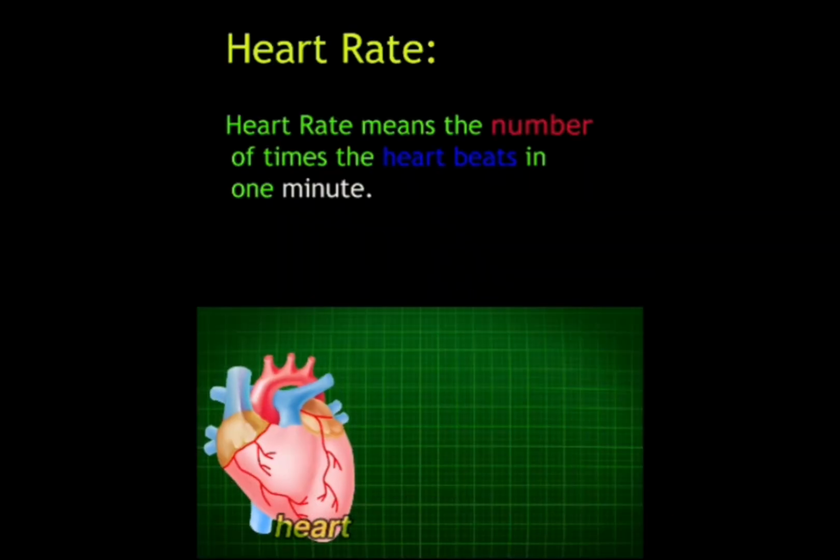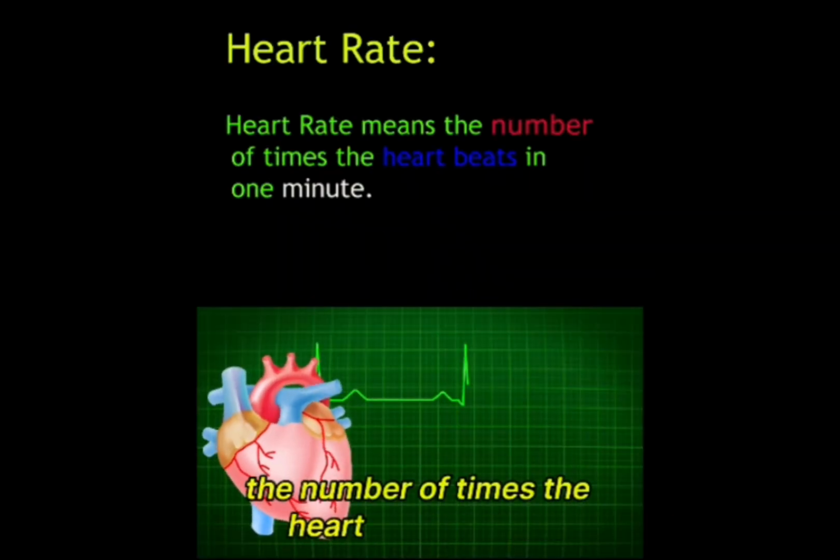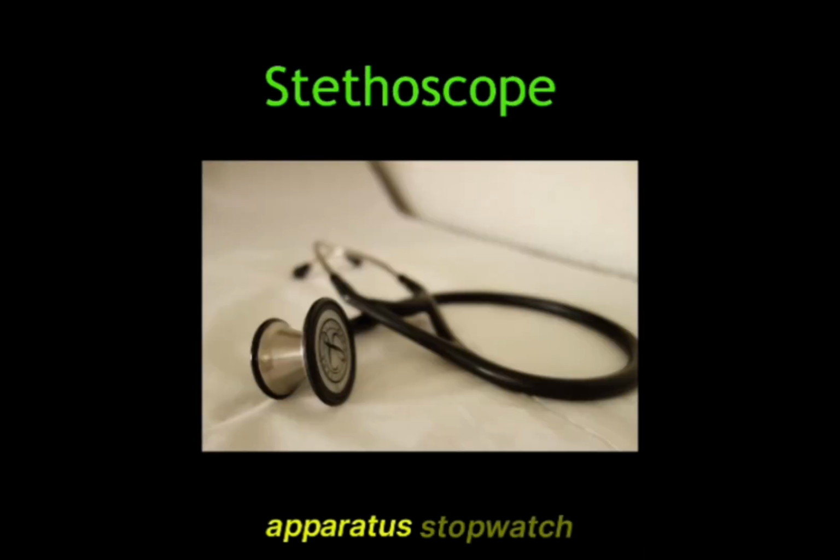Determination of heart rate. Heart rate means the number of times the heart beats in 1 minute. Apparatus: stopwatch, stethoscope. Procedure: Subject to rest quietly for 5 minutes.